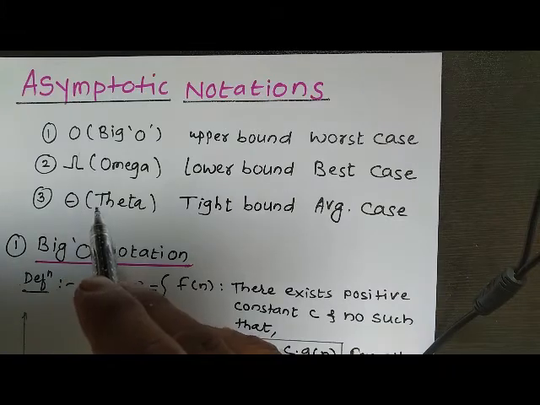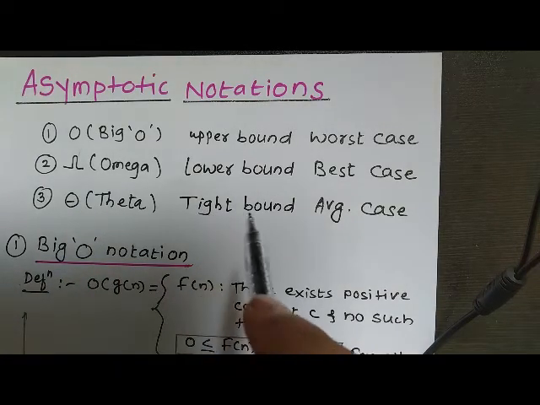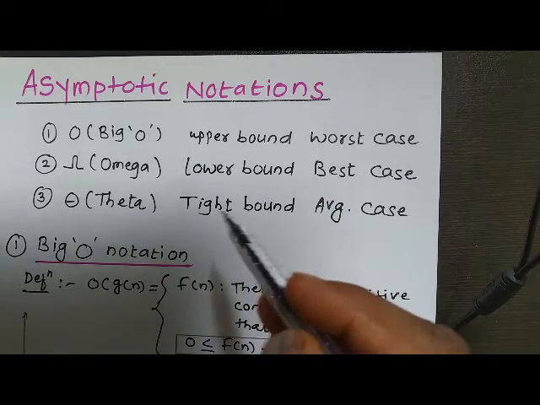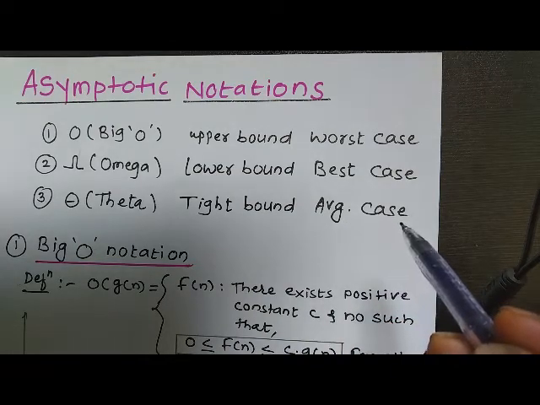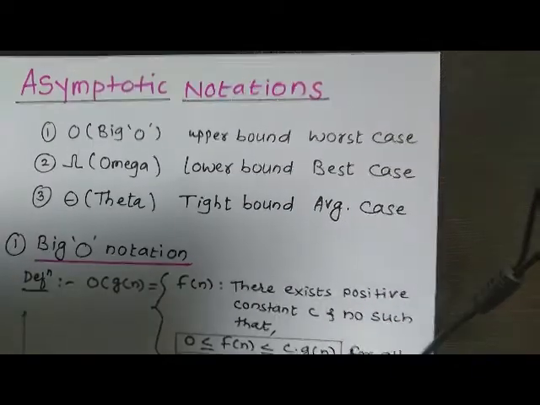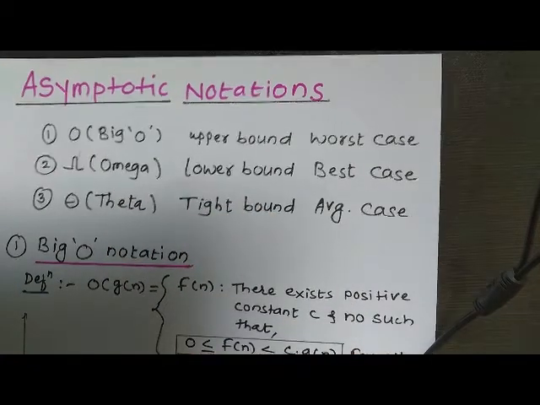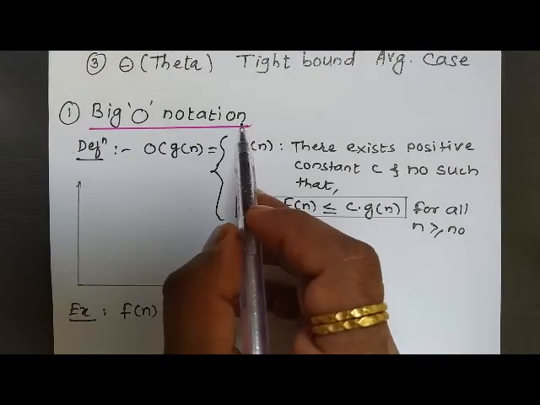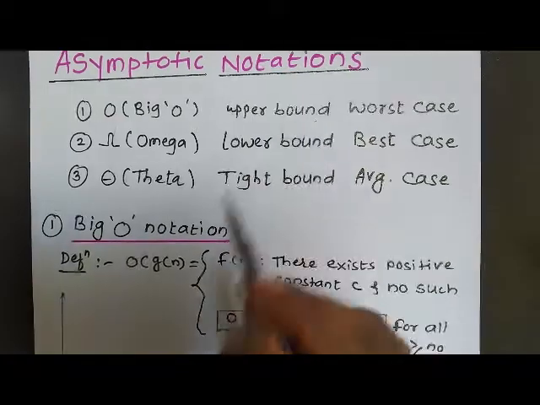And the third one is theta notation. It is also called a tight bound. It can be in between the upper bound and lower bound. That is why it is called tight bound. And it gives the average case time complexity of our algorithm. So these three notations we are going to study in this lecture. The first notation is Big O notation, and as I said earlier, it is used to represent the upper bound of our algorithm.